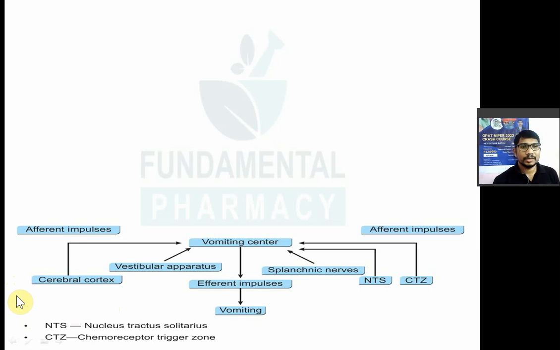So if you get any bad smell, or see any bad sight, or a psychiatric stimulus, that will stimulate the higher centers in the brain, that is the cerebral cortex. So the cerebral cortex will be stimulated and it will send a signal to the vomiting center to induce vomiting. That is the first. So first.